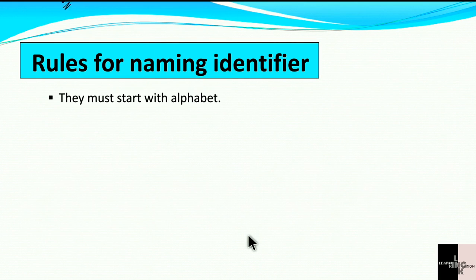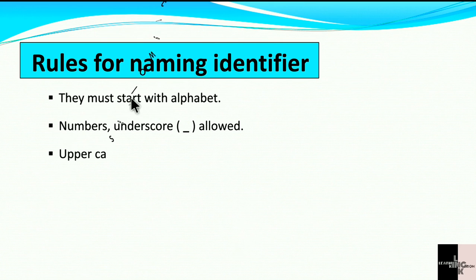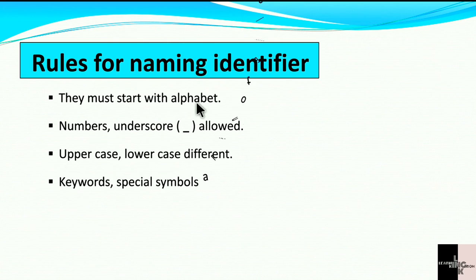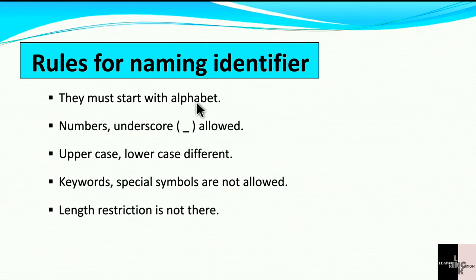Rules for naming identifiers. There are some rules. What are those? They must start with the alphabet. At the beginning they must start with the alphabet. Numbers and underscores are allowed. After the alphabet, we can use the numbers as well as the underscore symbol in the identification. Next, uppercase and lowercase are different. If you use uppercase at the beginning, and also we can use lowercase, it is valid. Next, keywords and special symbols are not allowed.